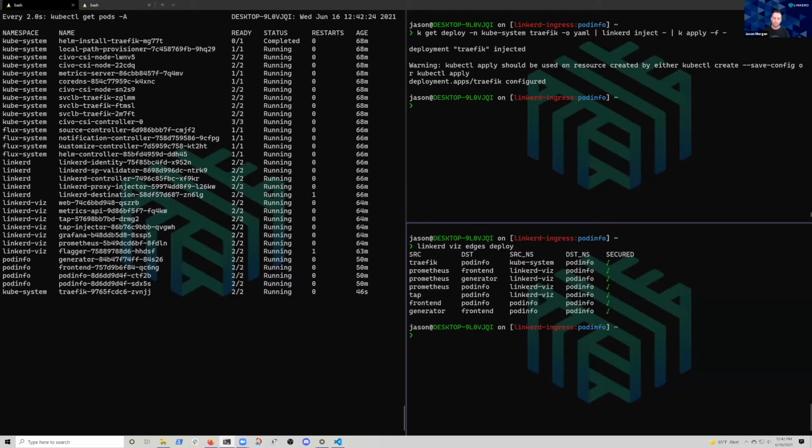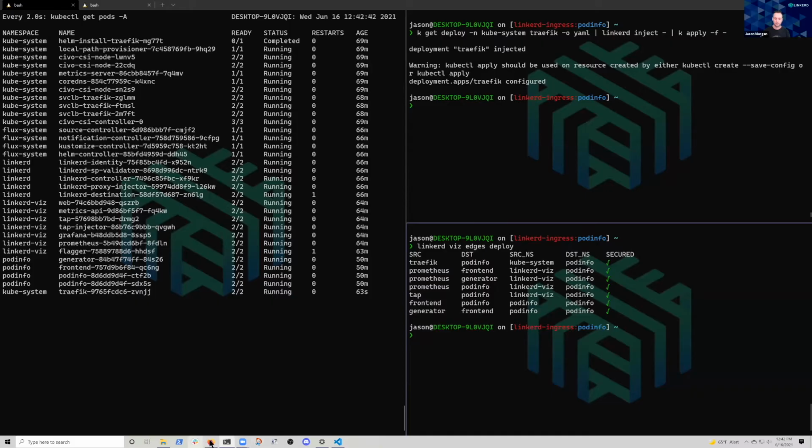We can also look at that by running the edges command. Linkerd has this edges command, which just tells you what deployments are talking to what. You can do deployments, pods, whatever. And whether or not they're currently mTLS. So I can see now traffic is talking to pod info, and we have mTLS over that connection.